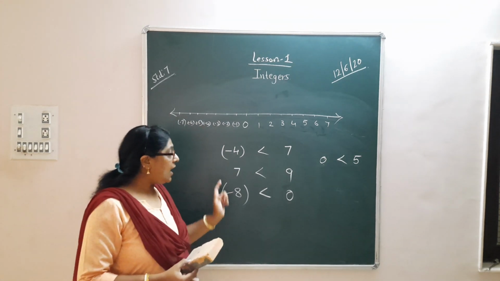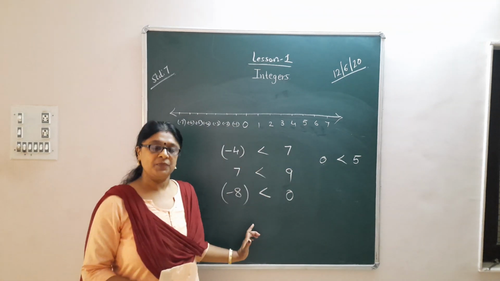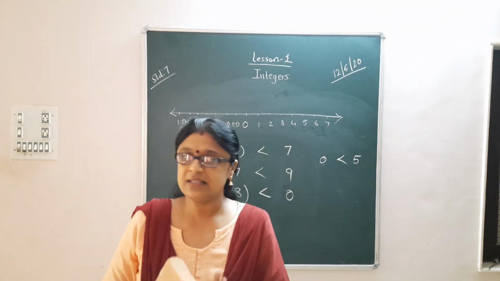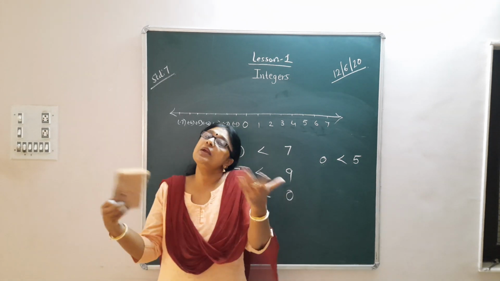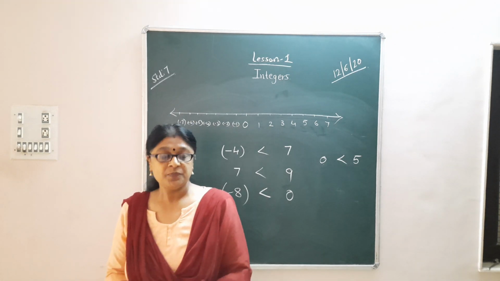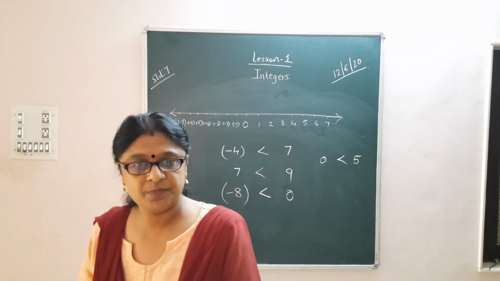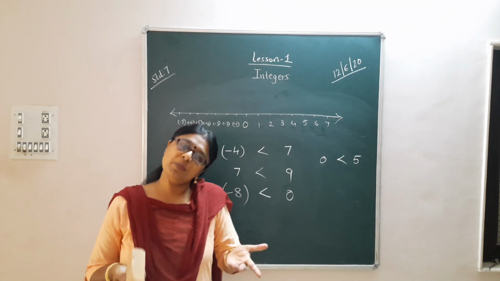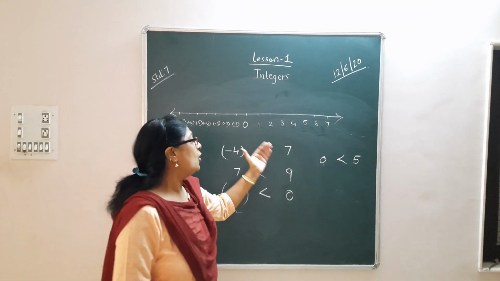So these are the basics of comparison. When one is negative and one is positive, the negative number is the smaller number. If one is negative and one is 0, we know that 0 is always greater than all the negative numbers. If one is 0 and another is positive, then 0 is less than all the positive numbers. So these are the basics of comparison of integers.